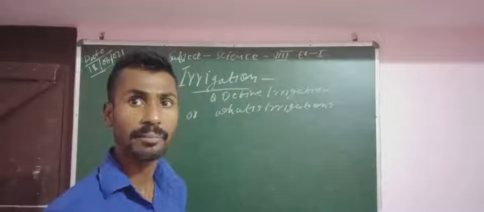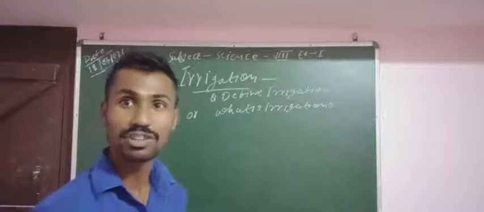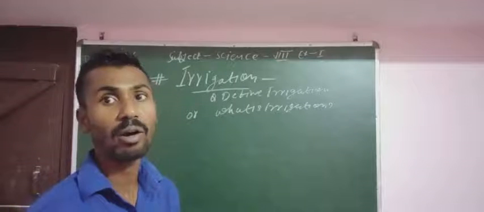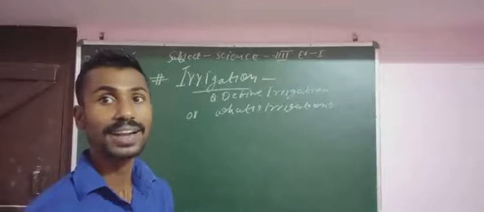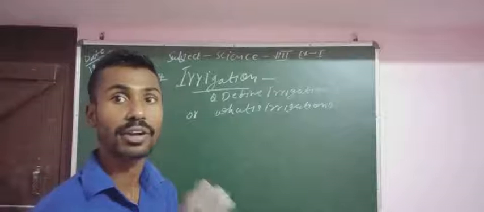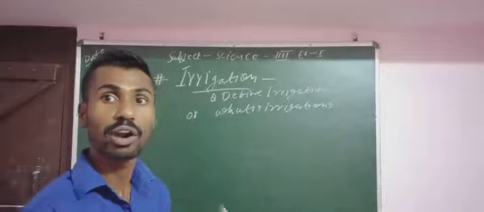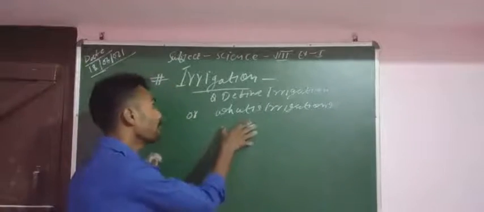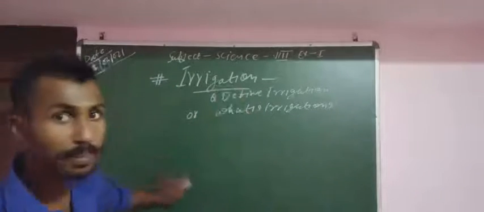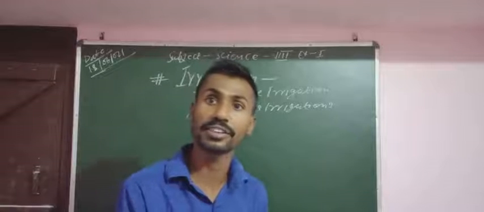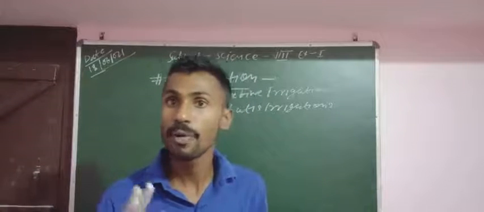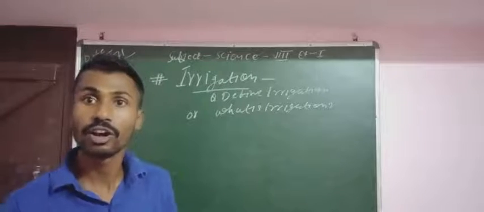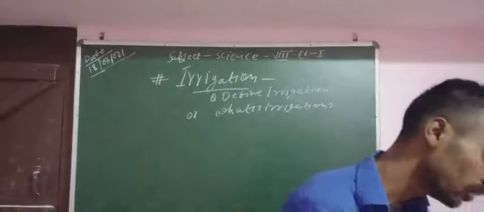Water is the important compound in this universe, in the world. Similarly, water is very necessary for the production of crops. Without water they cannot grow.